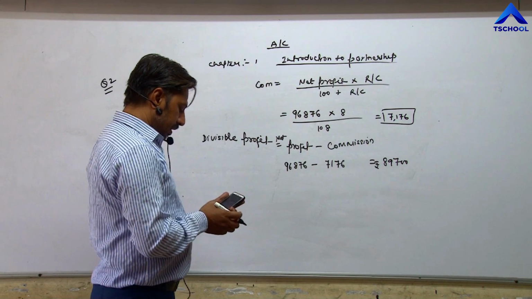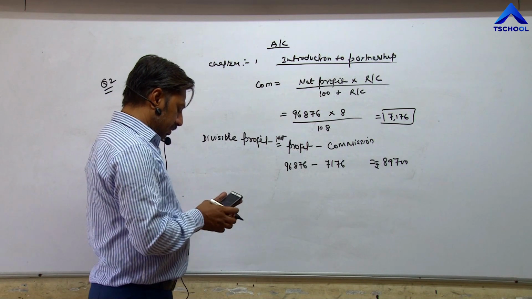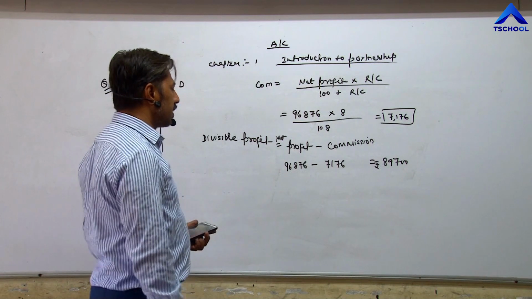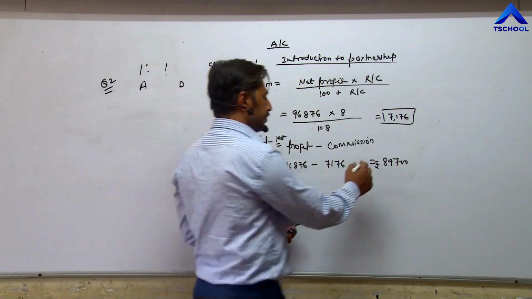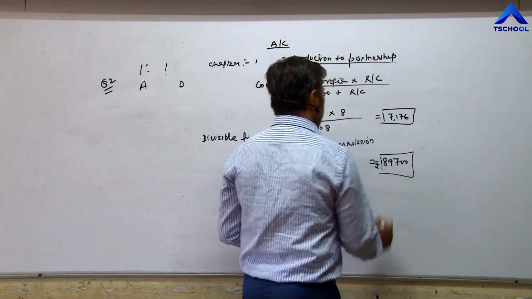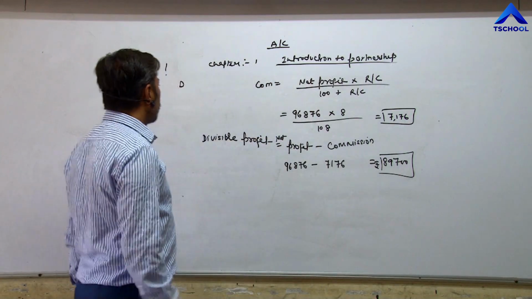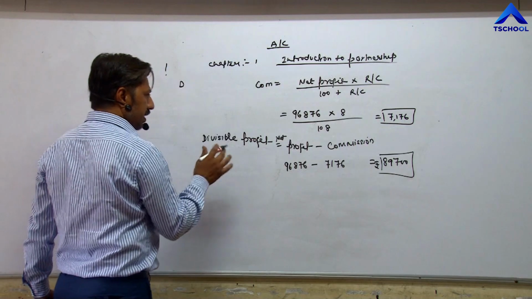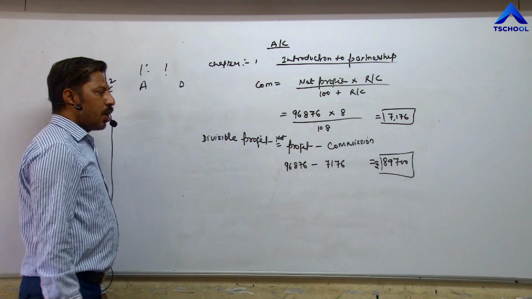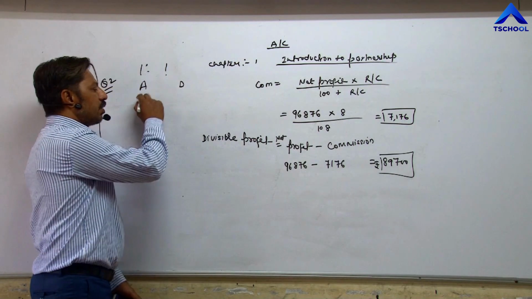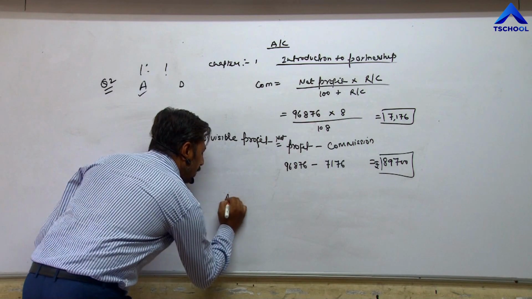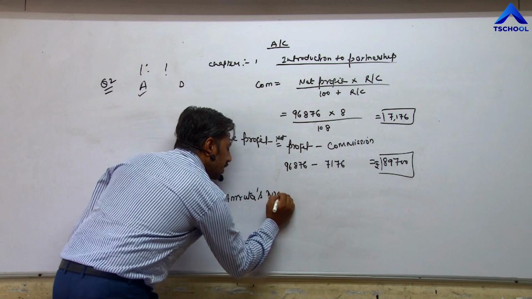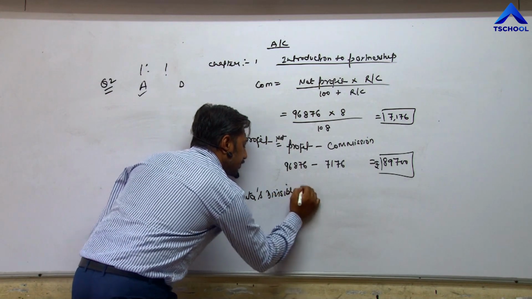96,876 minus 7176 is equal to 89,700, the divisible profit. Now divide divisible profit between Amrita and Divya in equal ratio. But in this question they are asking how much total amount received by Amrita only. So we can calculate Amrita's divisible profit.